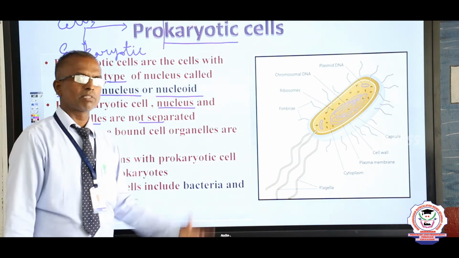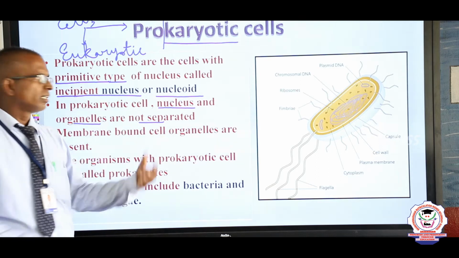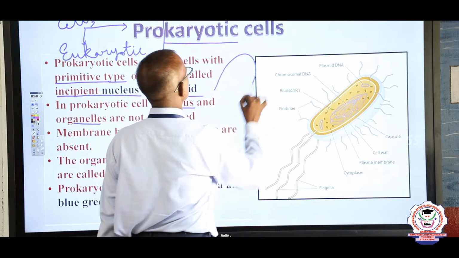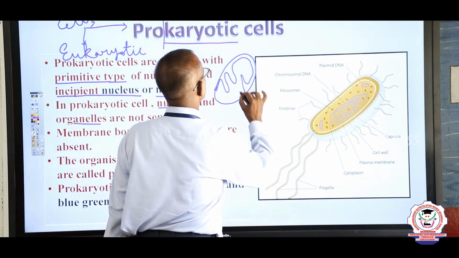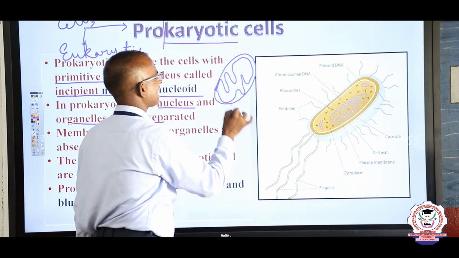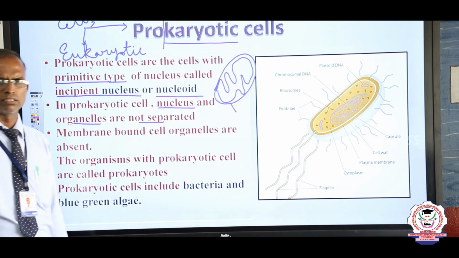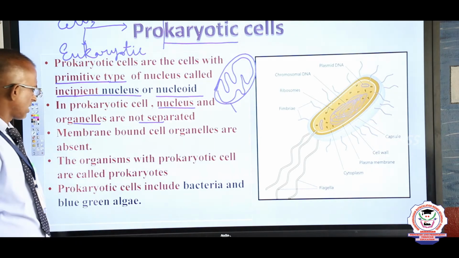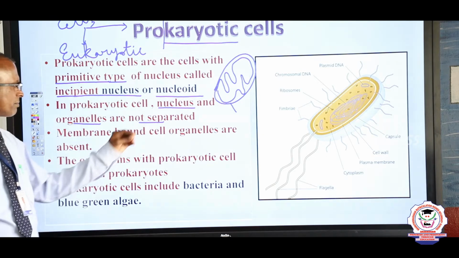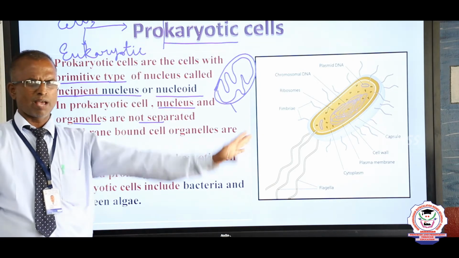For example, mitochondria have two membranes. Now, here there is no membrane. Mitochondria, Golgi apparatus, chloroplast, etc. The membrane-bounded cell organelles are absent.